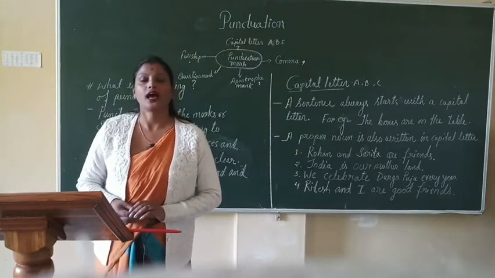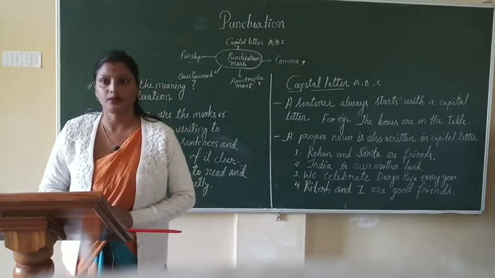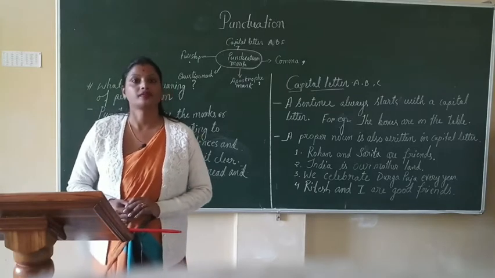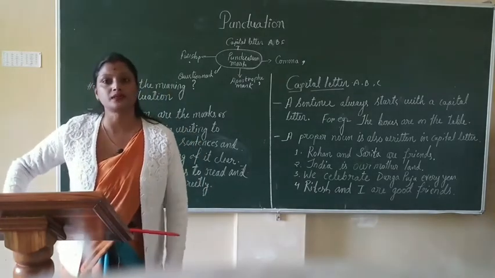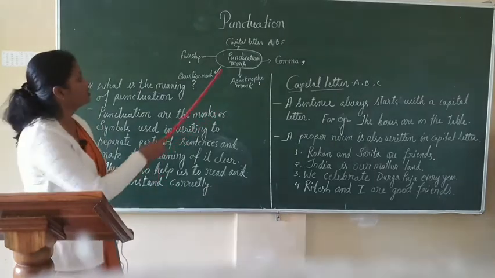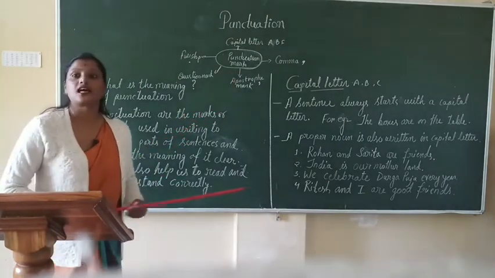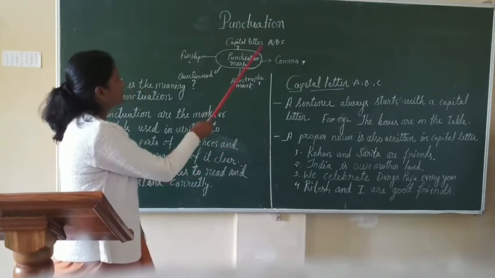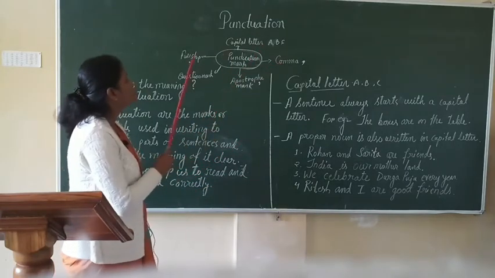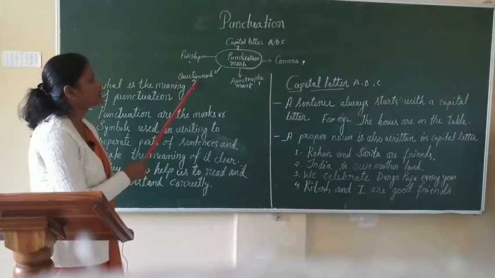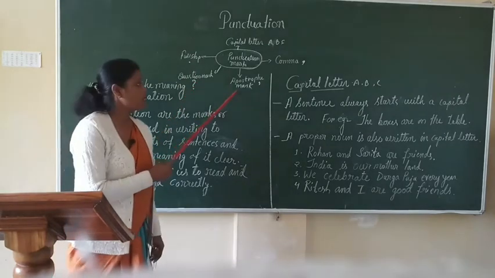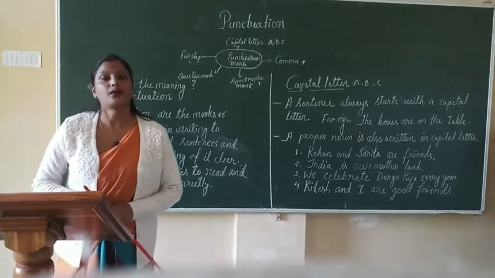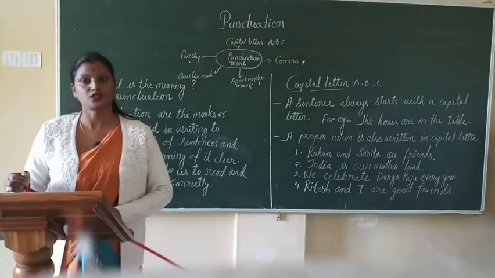I am back with another English grammar video, that is punctuation. Okay, can you see some symbols drawn here? These are called punctuation marks: capital letter, comma, full stop, question mark and apostrophe mark. Our today's class is on punctuation.